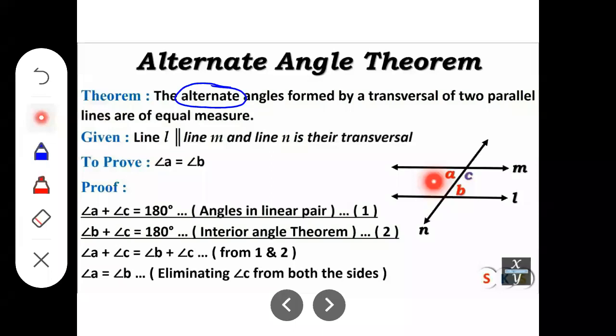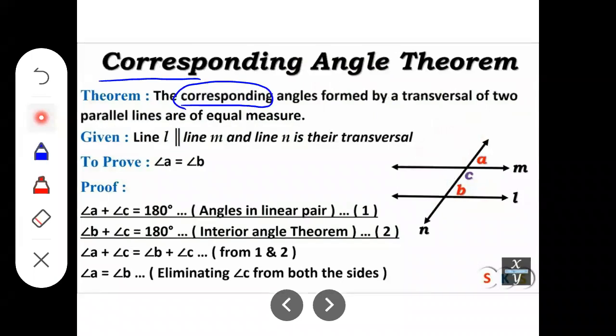If you draw the wrong diagram, all the writing will be wrong. So if this theorem is asked in the exam, you have to draw a diagram like this and mention the angles like this. And in the first theorem, the angles should be mentioned in this order.